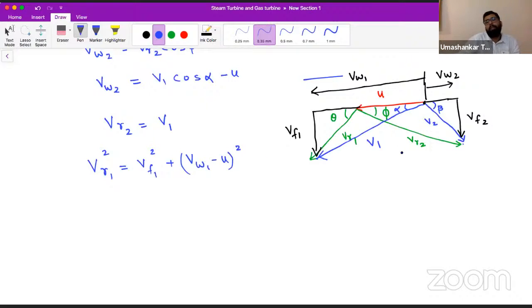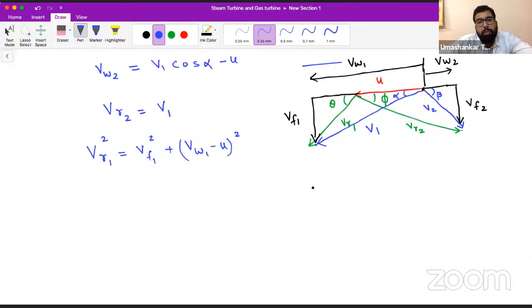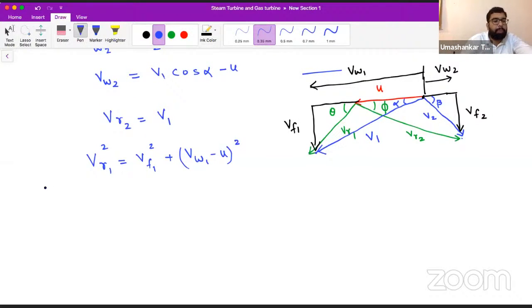If you make a figure like this, it is very handy to take the values. Otherwise, you have to see somewhere in the inlet triangle, outlet triangle. Whatever you find easy, you may choose. So we have VR1 square is equal to VF1 square plus (VW1 minus U) square by using Pythagoras theorem.